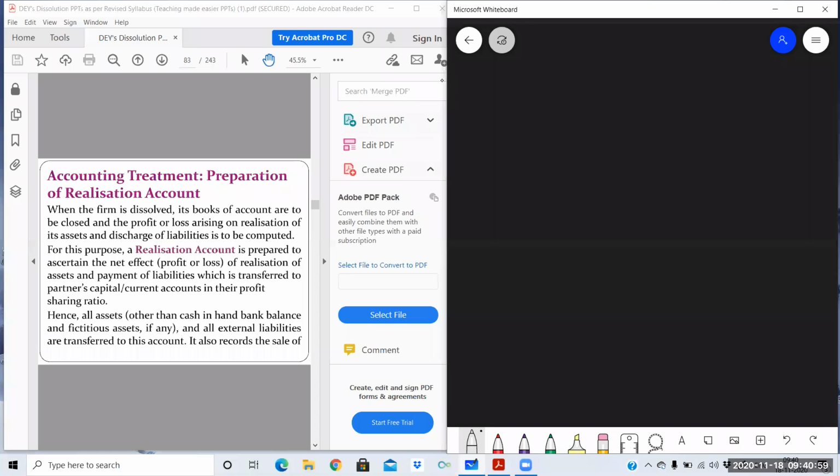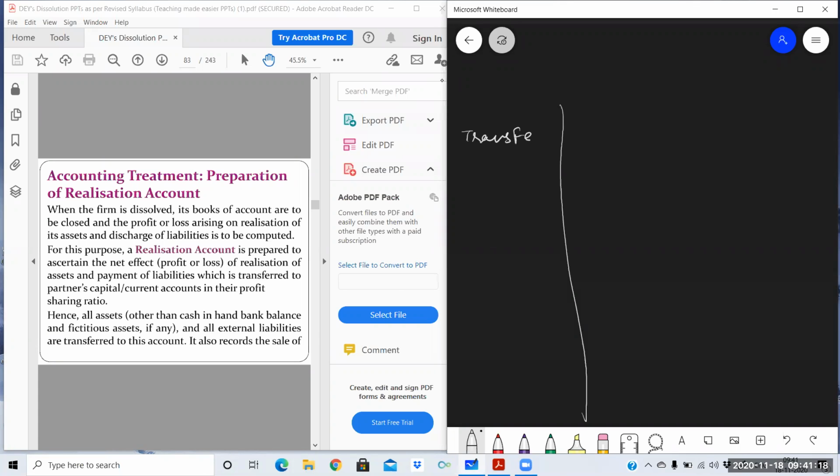All the assets have a debit balance. We are going to close the asset accounts. To close an asset account, will the asset be debited or credited? Tell me.